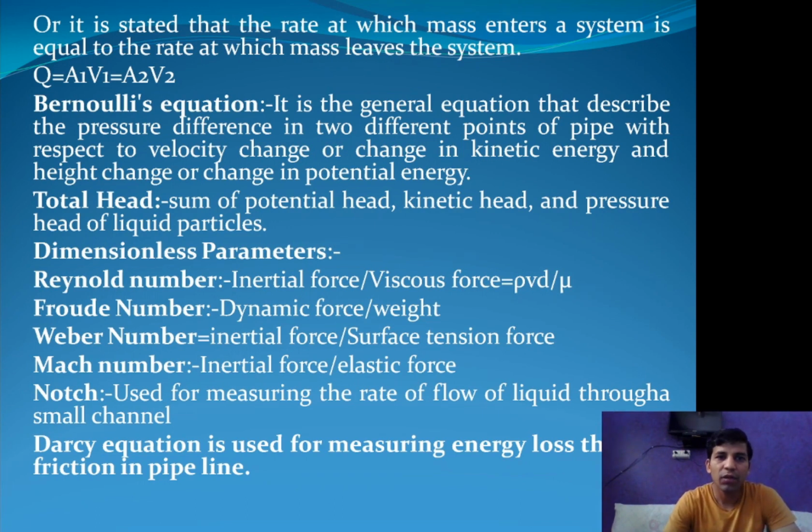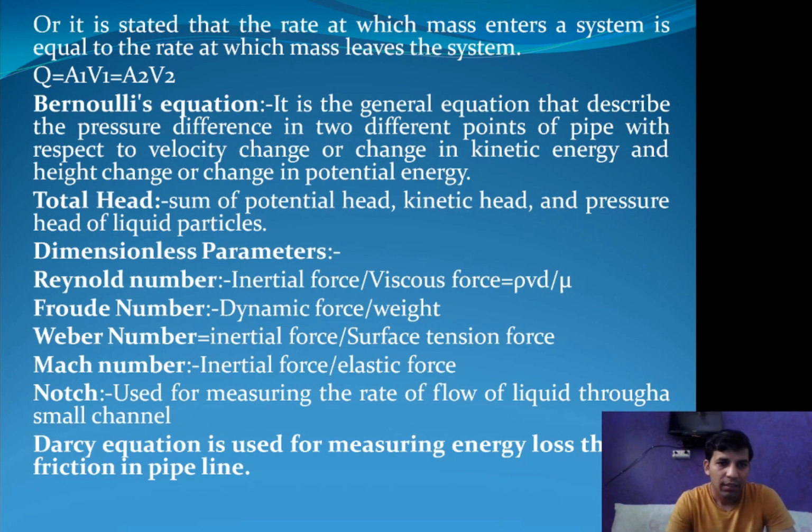Next is Bernoulli's equation. It is a general equation that describes the pressure difference in two different points of a pipe, with respect to velocity change or change in kinetic energy, and height change or change in potential energy. Next is total head. Total head is equal to the sum of potential head, kinetic head, and pressure head of liquid particles.